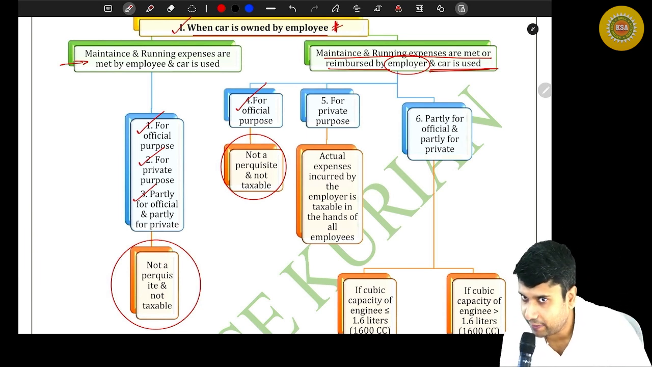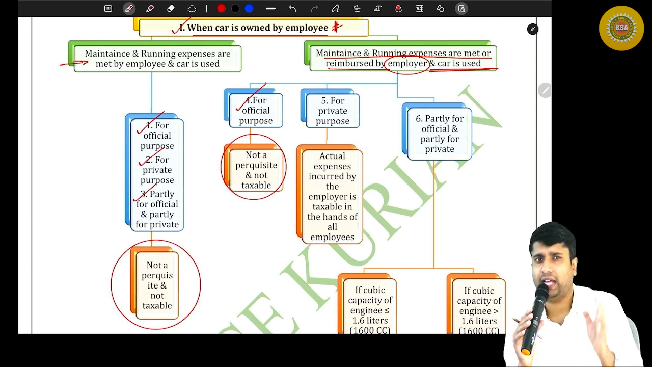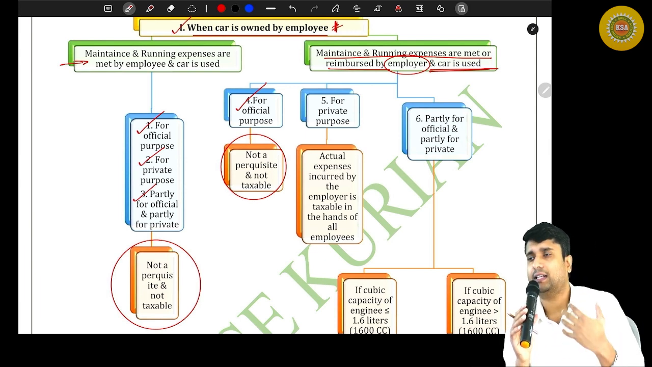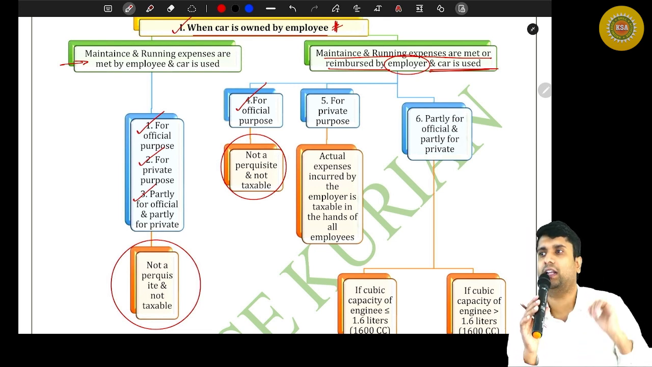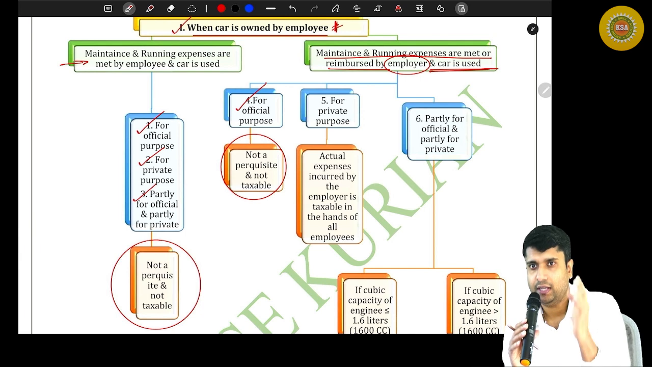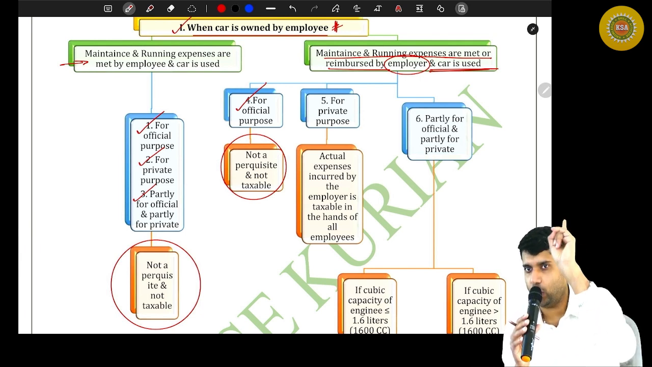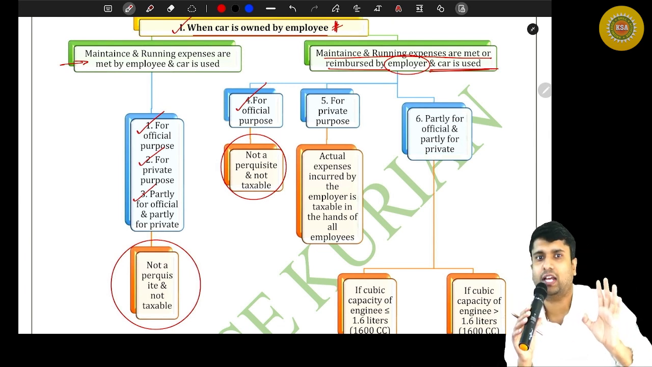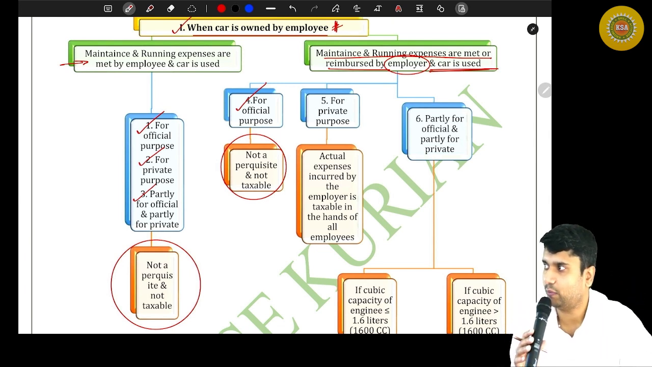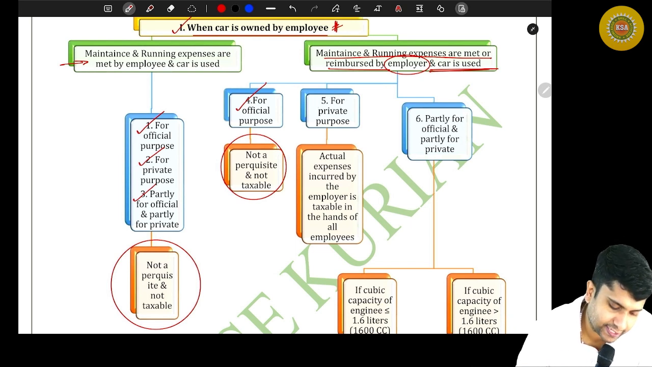Are you with me? So the point is very simple. I have a car and that car is completely sponsored by my employer. That means the running and maintenance charges are completely sponsored by my employer and I'm using that particular car for official purpose only. Then I'm not getting any personal benefit and hence nothing shall be taxable as perquisite. This is what the department says. Moving on to the next case. Can you read the next case?